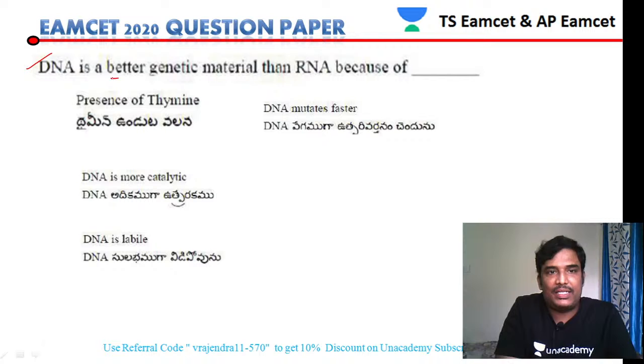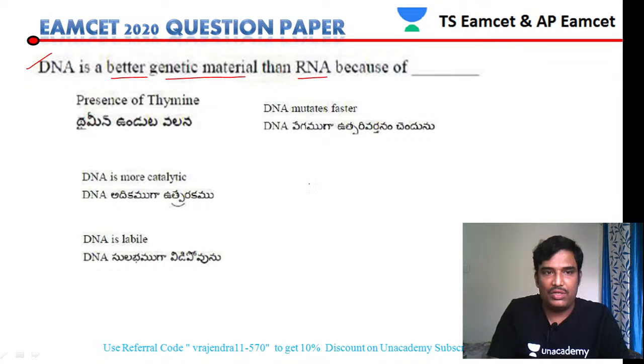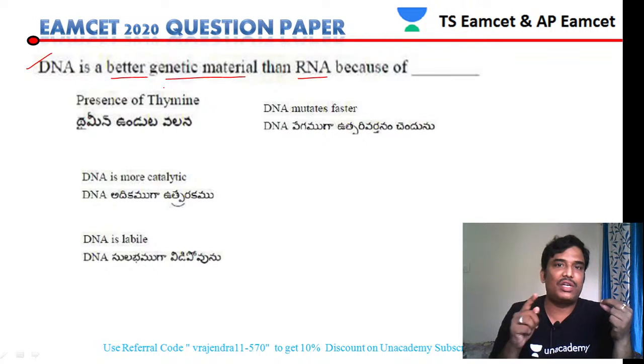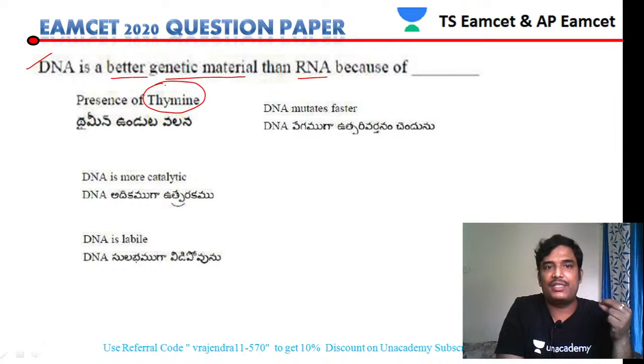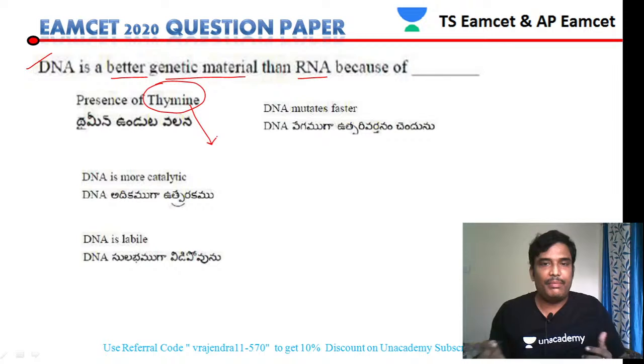DNA is a better genetic material, no doubt about it. DNA is a better genetic material than RNA. So why is DNA a better genetic material than RNA? That is the question. No doubt, the reason is the presence of thymine. The presence of thymine in DNA makes DNA a better genetic material than RNA.